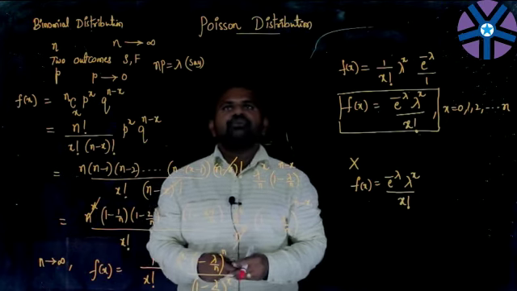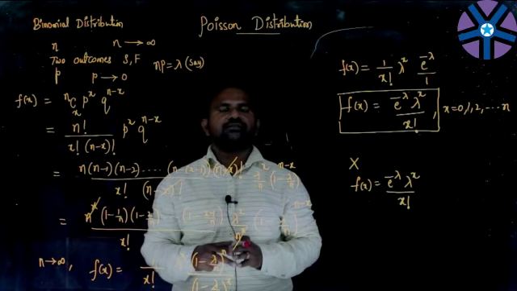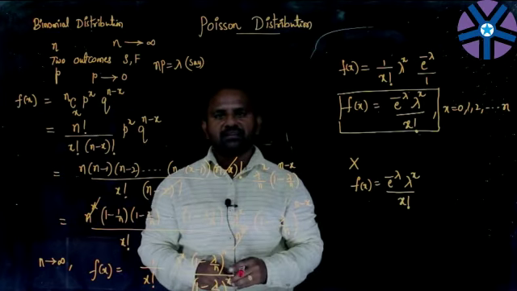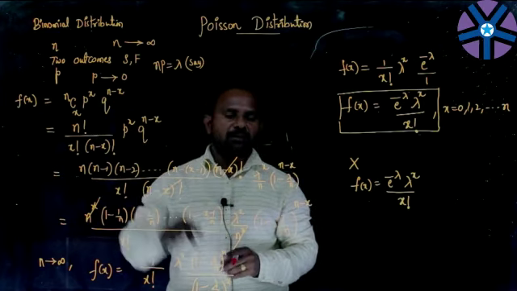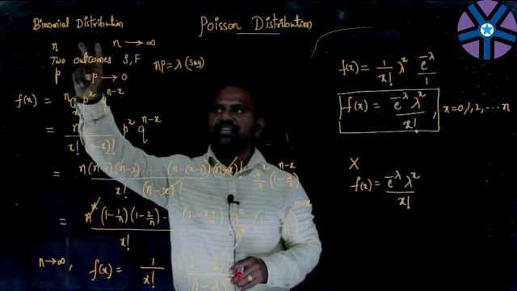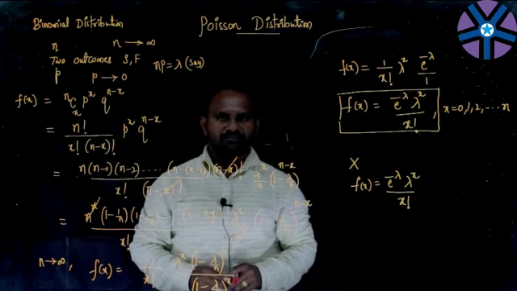Clear? So today in this lecture we have seen that the Poisson distribution is an approximation to the binomial distribution with these postulates, with these rules. Thank you.